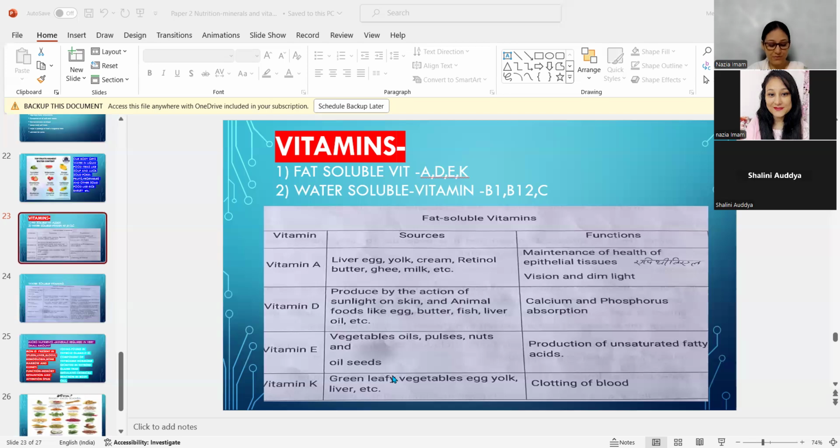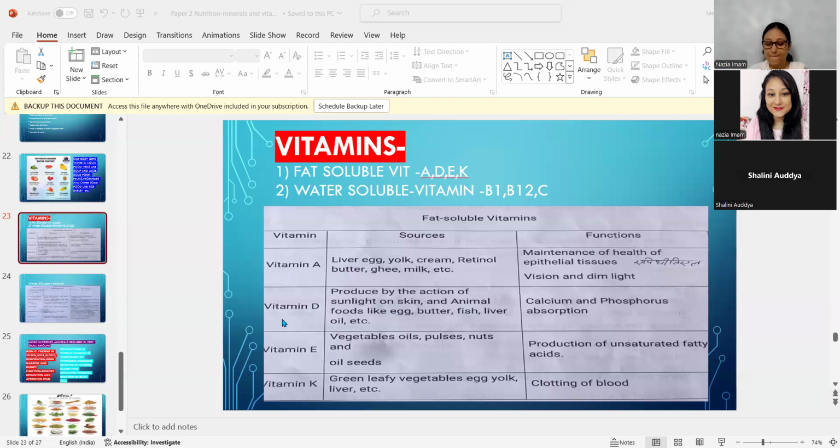These are the places where we find this tissue. And what is the function? Vision in dim light. It helps in the good health of eyes. Everybody knows it. We have learned from our school days that vitamin A, carrot, is good for vision. So carrot is not mentioned over here.